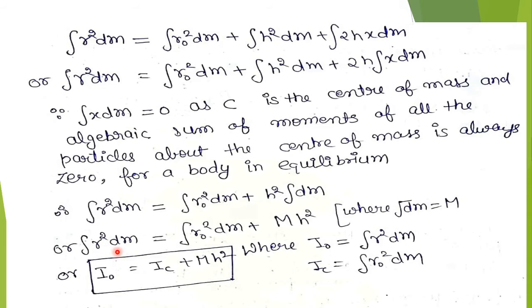So this r square dm is I0, and this r0 square dm is IC, meaning this is the moment of inertia about the axis passing through O. This is the moment of inertia of the body about the axis passing through the center of mass, and this is the mass of the whole body, and this is h square. So we will have IC plus mh square, which is in the statement.